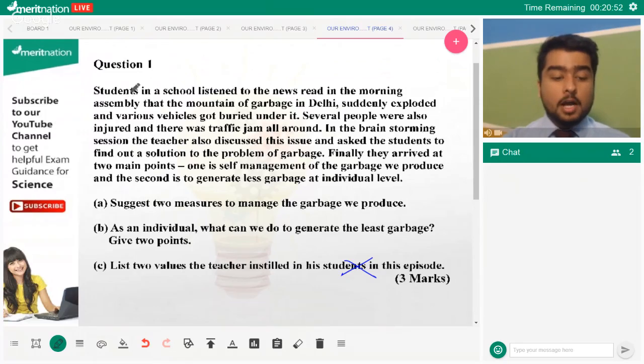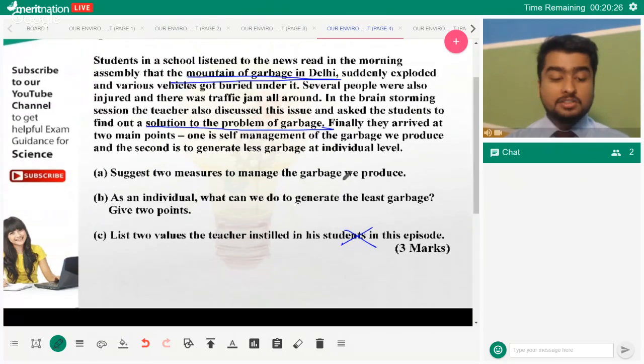Now, let's try to understand this question. Students in a school listen to the news read in the morning assembly that the mountain of garbage in Delhi suddenly exploded and various vehicles got burned under it. Several people were also injured, and there was a traffic jam all around it. So there was a discussion about solutions to the problem of garbage. Now you have to suggest solutions here. Suggest two measures to manage the garbage that we produce.